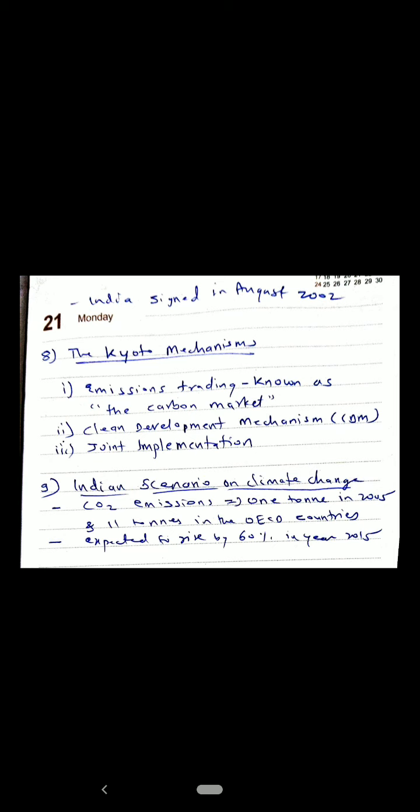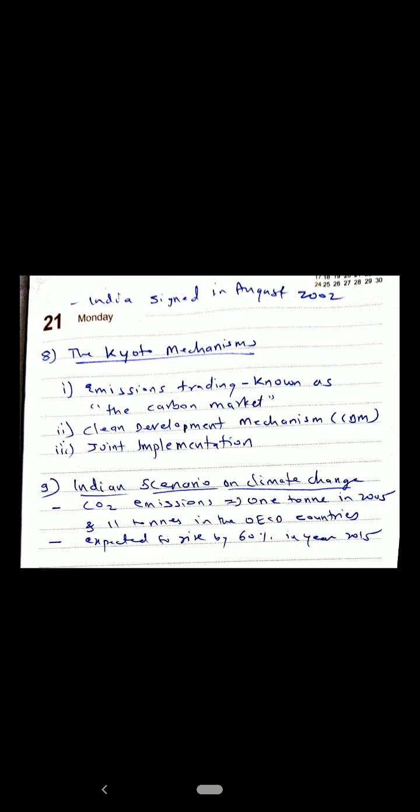The Kyoto Protocol has led to the Kyoto mechanism. This includes emission trading, known as the carbon market, clean development mechanism, and joint implementation. So this is the Kyoto mechanism developed in the Kyoto Protocol.